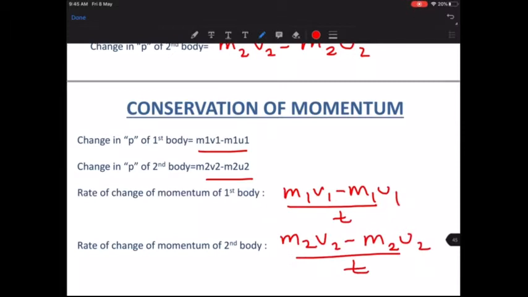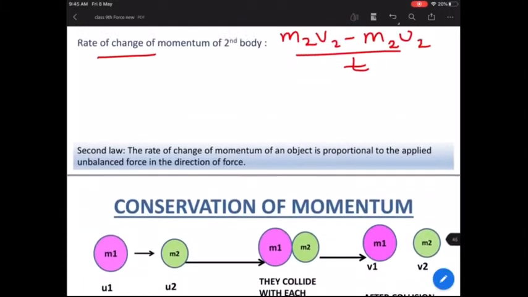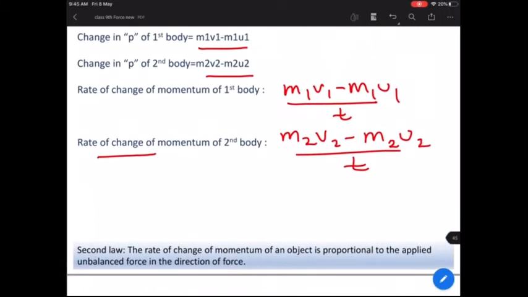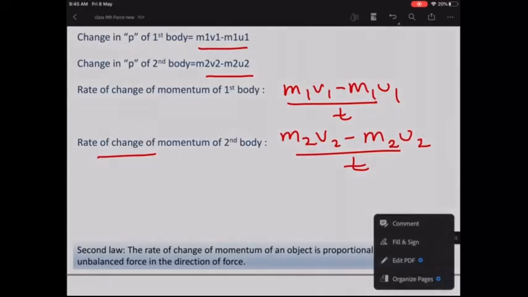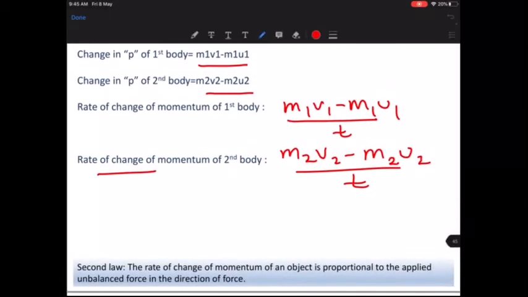So this becomes the rate of change of the momentum. Is it easy? I've calculated the change in momentum, then I've done the rate of change of momentum. Now, look at the second law of motion. It's written down at the bottom. What is the second law of motion? The second law of motion says that the rate of change of momentum is proportional to the applied unbalanced force.